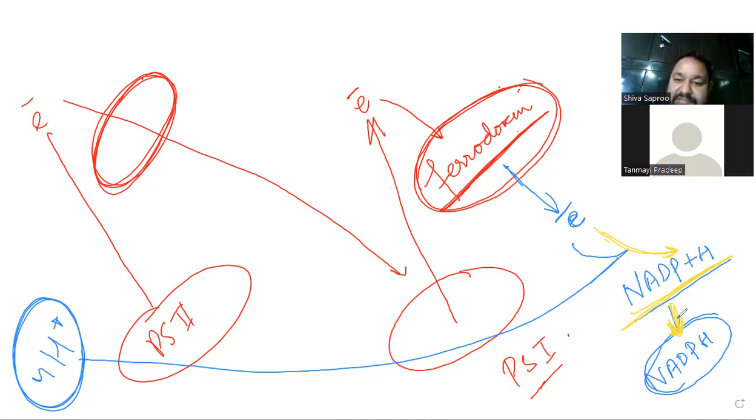But did you understand this process? Ferredoxin is also called the primary electron receptor. Okay. Got it? Yes, sir.